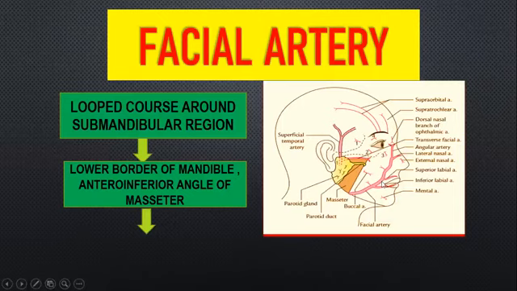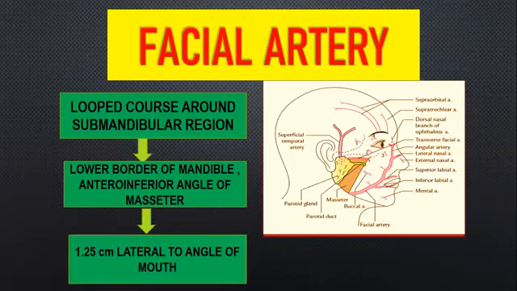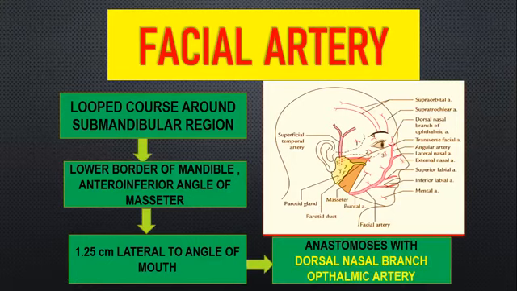And here you have a surface anatomy. So it is going to lie 1.25 centimeter lateral to the angle of mouth. So here you will be having the angle of mouth. It is going to lie 1.25 centimeter lateral to the angle of the mouth. And then it is going to ascend upwards further, lies medially to the nasal region. This is your nasal region and it is lying medially, right? So it lies medially to the nasal region and finally terminates or ends by anastomosing with the dorsal nasal branch of ophthalmic artery.